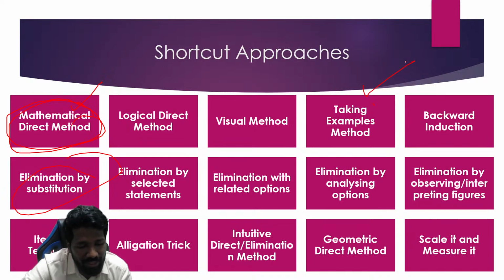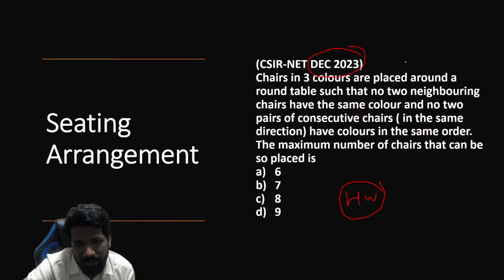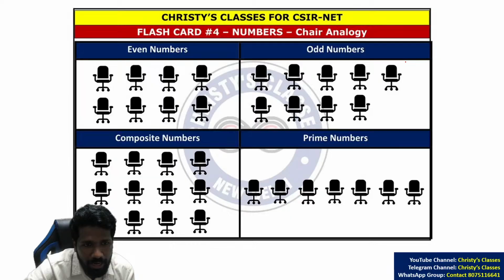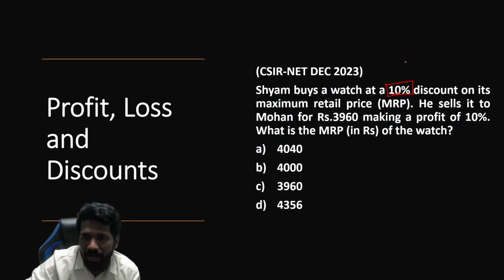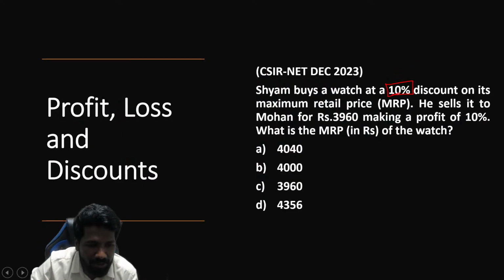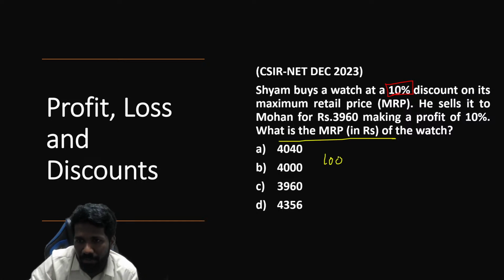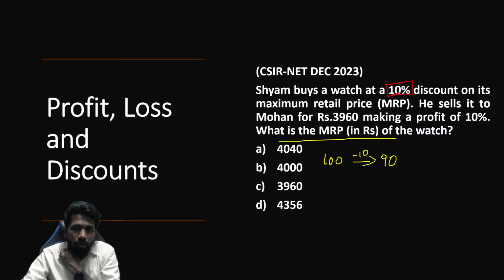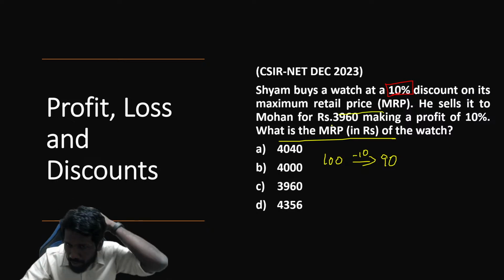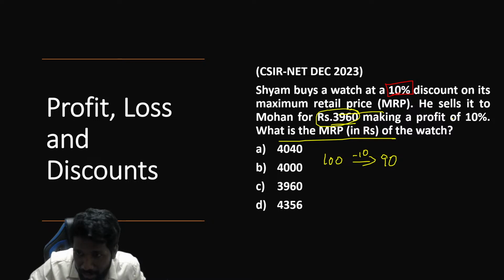Profit, loss, discount or percentage involved chapters में, the best example to start with is 100 be the initial value. Assume 100 is the initial value. That is the best way to solve the question. MRP of the watch we don't know. Let 100 be the MRP. Sham buys the watch at 10% discount, means 100, 10% discount, 10 rupee discount, 90 rupees, on the MRP. He sells it to Mohan at 3960. 3960 we will come back to.